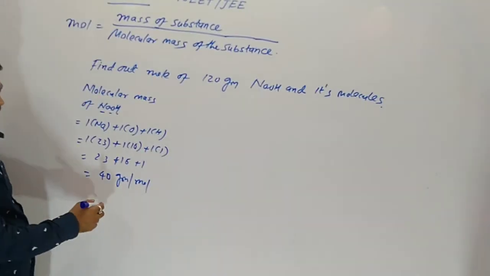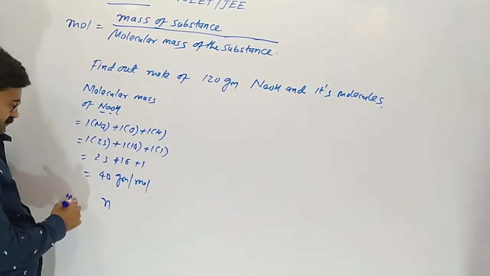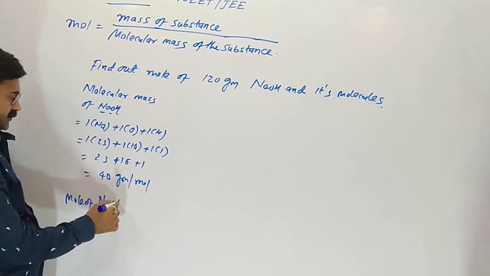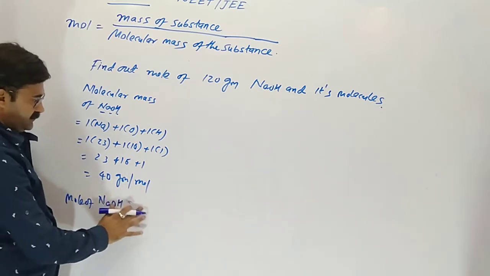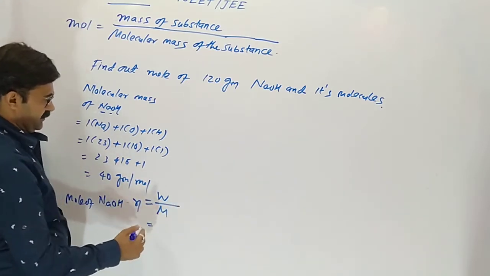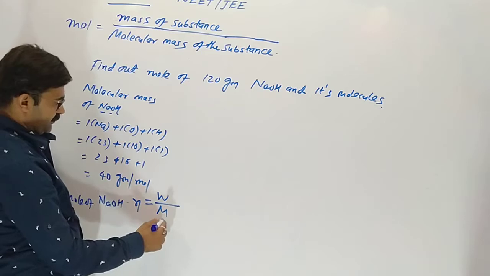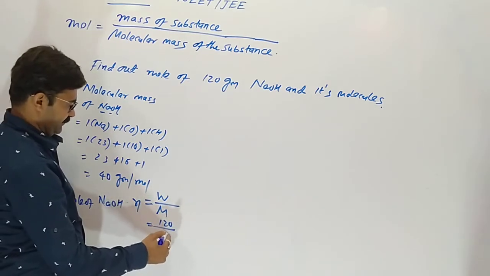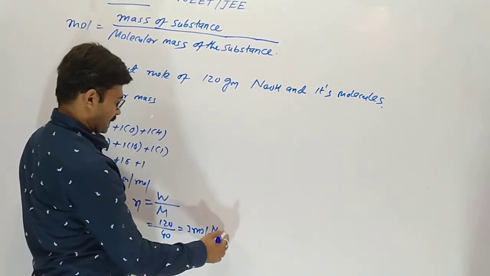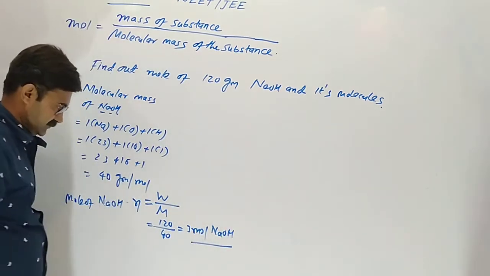Understood? Now mole of sodium hydroxide, NaOH formula. Mole is equal to mass upon molecular mass, 120 divided by 40. So 3 mole sodium hydroxide is there.